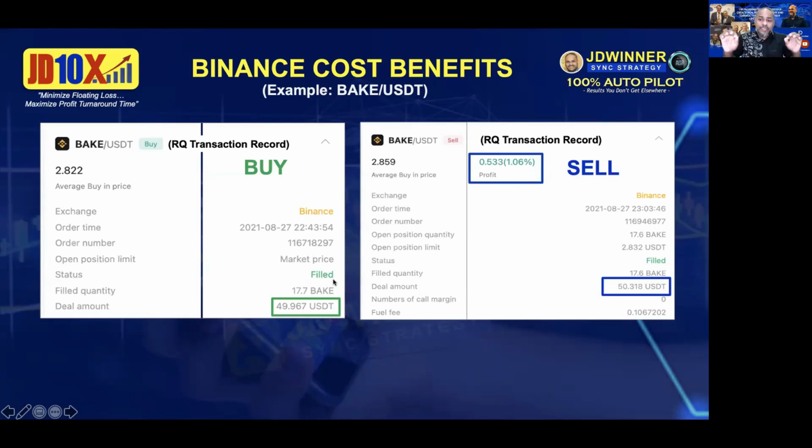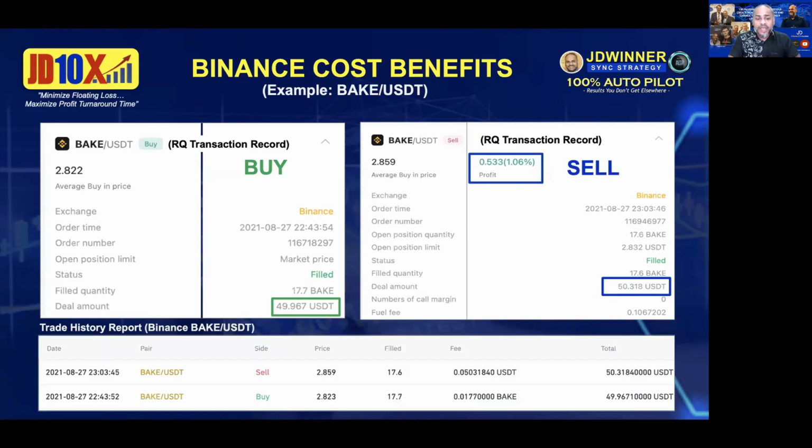Now let's go into the Binance exchange. In the Binance exchange, if you go under the trade history report, you can see, for example, we have BAKE USDT buy and sell. So this is one cycle. You can see it buys at 2.823. Fill amount is 17.7. Is that correct? 17.7. And then we have 17.6, which is the sell, 17.6. And then you can see the fee. This is the fee.